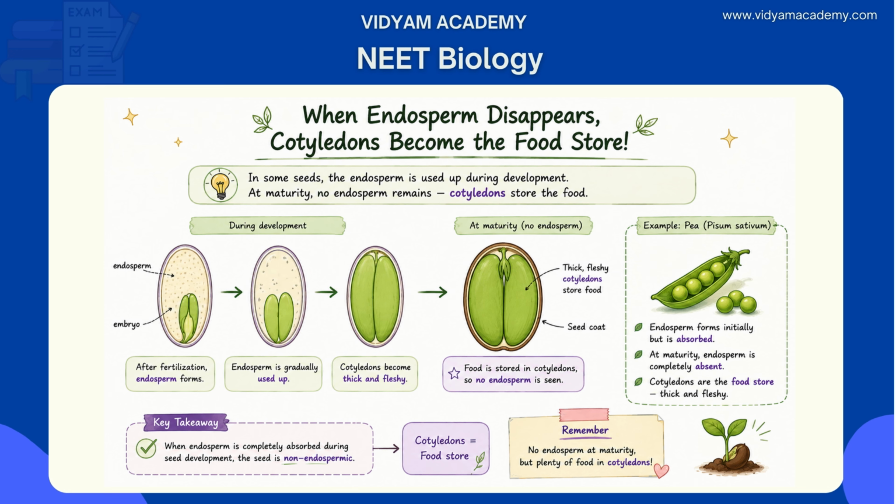The endosperm is completely absorbed by the cotyledons during seed development. In pea, Pisum sativum, endosperm is formed after double fertilization, but is progressively absorbed by the developing embryo's cotyledons, which become thick, fleshy nutrient storage organs. So at seed maturity, no endosperm is visible. The cotyledons are the food store. That's why option C, pea, is the right answer which the question demands. And next, move to question number 3.